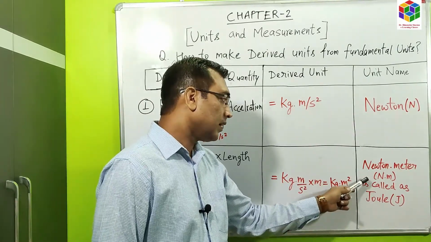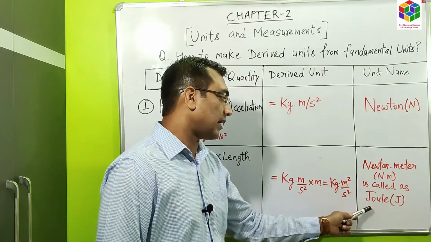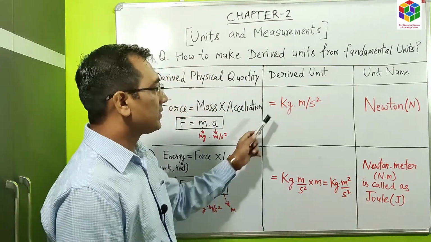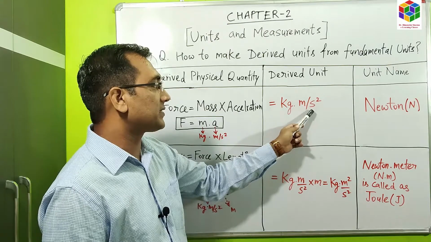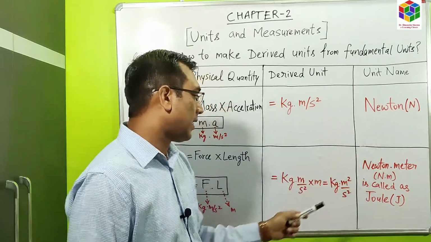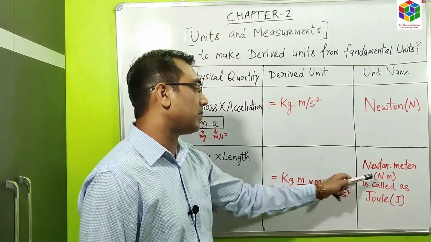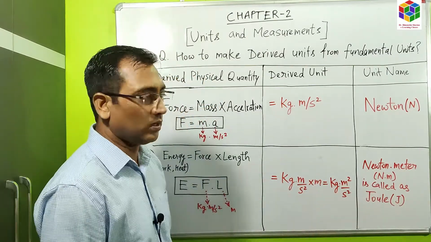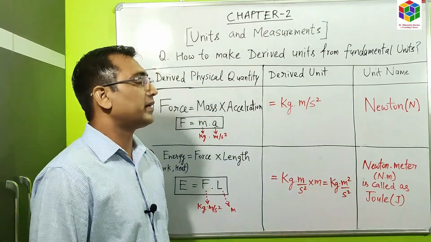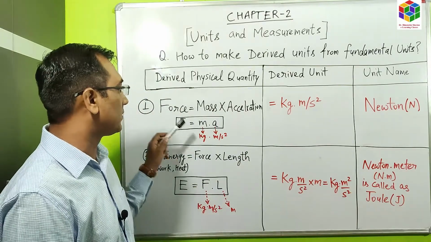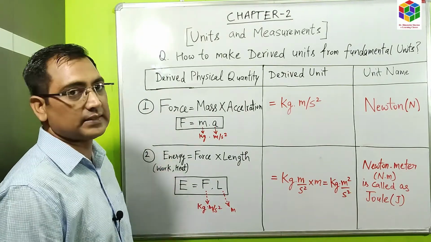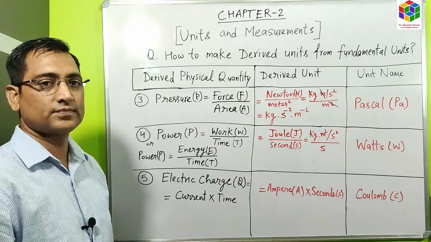Here the Newton meter is called joule. So Newton multiplied by meter is called joule. In such a way the derived units can be obtained from the fundamental physical quantities and their units.